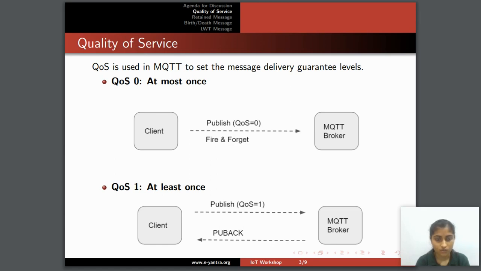Next is QoS1, which is also known as at least once. QoS1 is the default mode. This method guarantees that the message will be transferred successfully to the broker, as the broker sends an acknowledgement back to the sender. But in the event that the acknowledgement is lost, the sender won't realize the message has got through, so it will send the message again and again. The client will resend until it gets the broker's acknowledgement. This means that sending is guaranteed, although the message may reach the broker more than once.